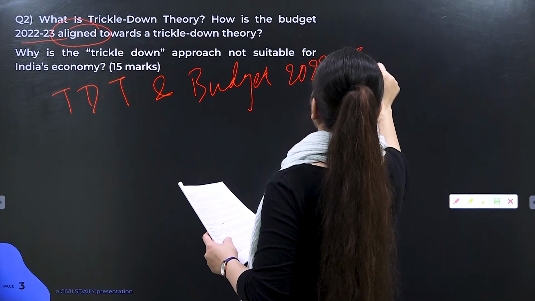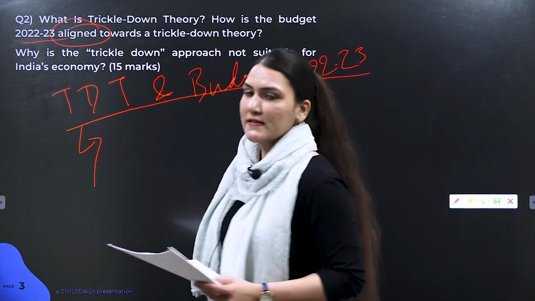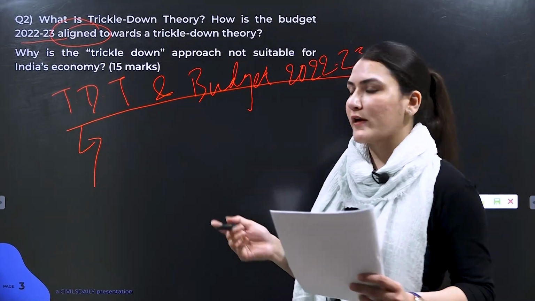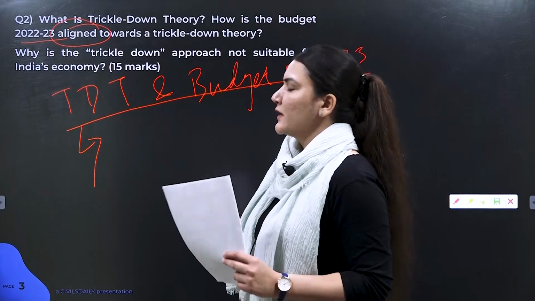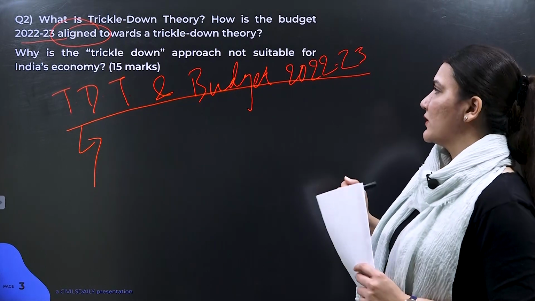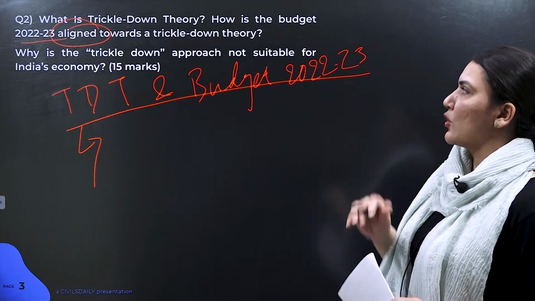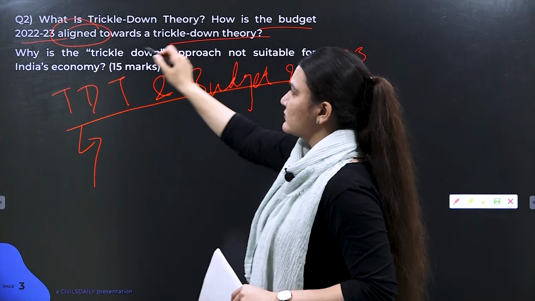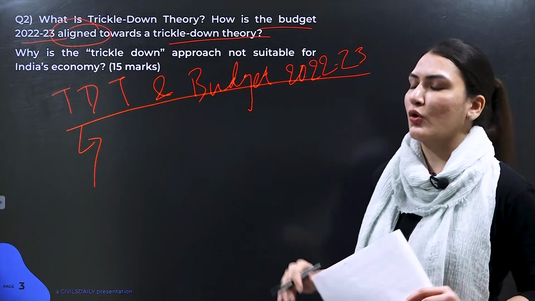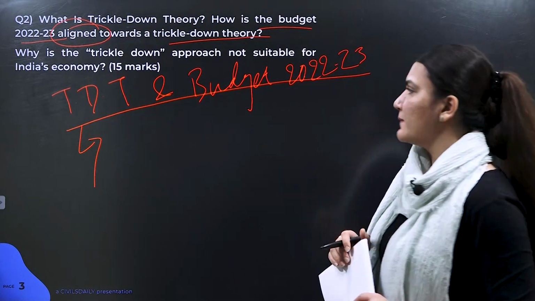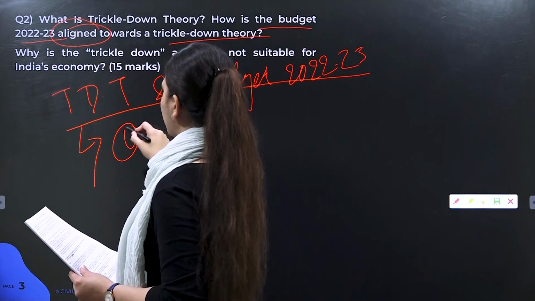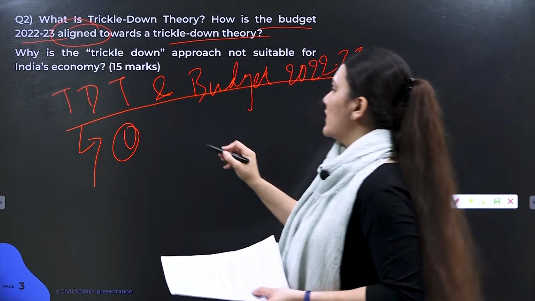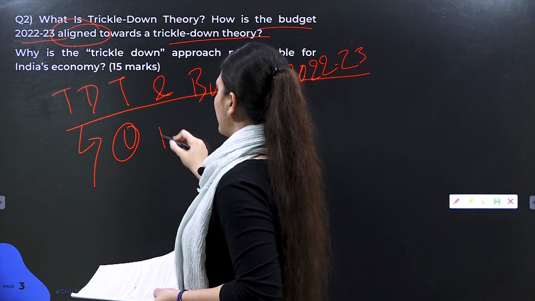2022-23, you need to provide points which can show how it is aligned, but you also need to provide points which show how other parts of the budget hint towards non-alignment with this approach. Again, this is an assertion. So you need to balance your points accordingly in the ratio 80 to 20 perhaps. So let's see the first point. So basically, our budget currently has not gone for any populist measures.